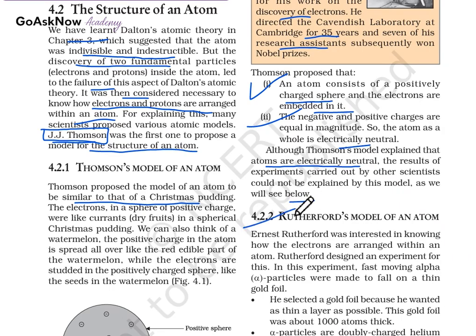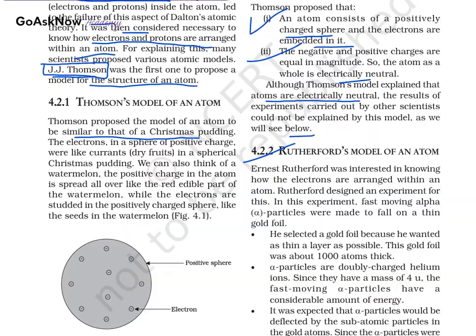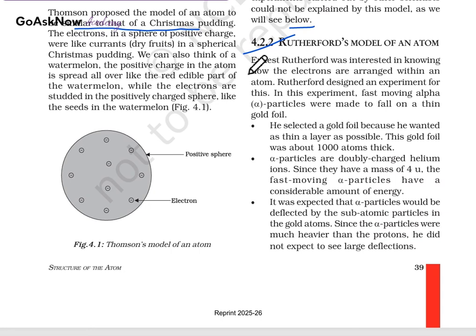Now, the other model is known as the Rutherford model of an atom. Ernest Rutherford was interested in knowing how the electrons are arranged within the atom. Rutherford designed an experiment for this, in which fast-moving alpha particles were made to fall on a thin gold foil. He selected gold foil because he wanted a layer as thin as possible. This gold foil was about 1000 atoms thick.